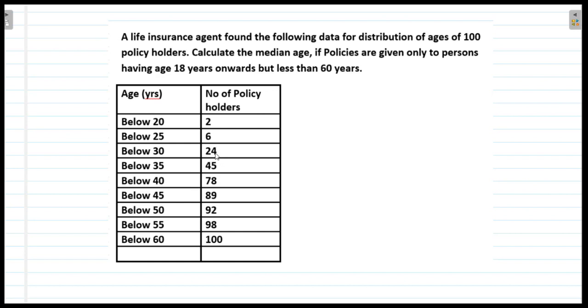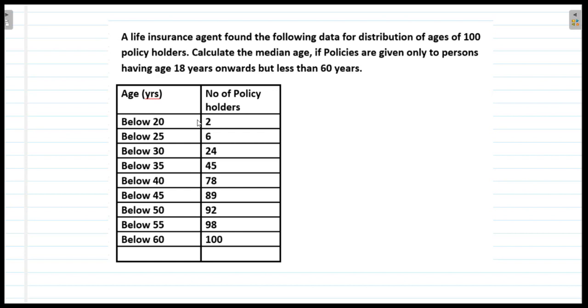It means that the 24 policy holders whose age is below 30, whose age is below 25, below 20 are also included in this data, that is 24. So this 24 includes 6 also, and so it is like this. It means that this number of policy holders is nothing but the cumulative frequency.